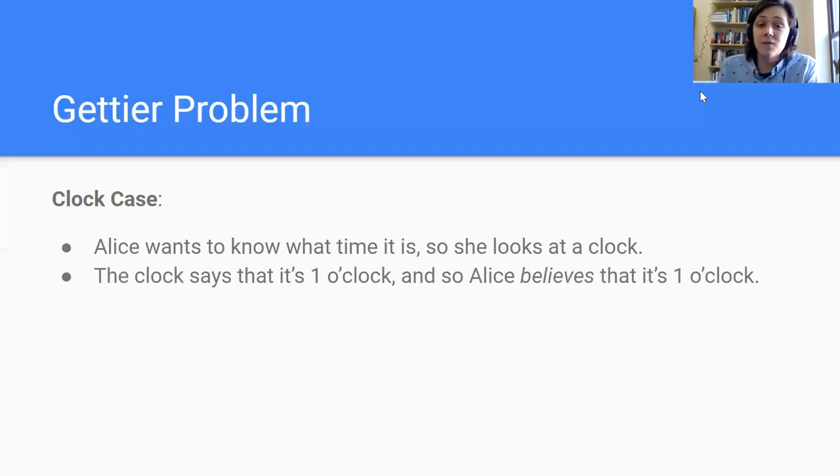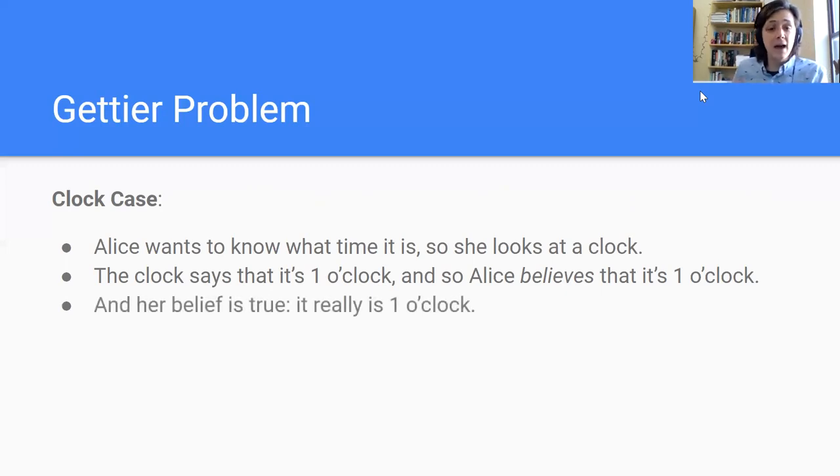And now the clock says that it is 1 o'clock. Let's say 1 p.m. if it's digital. Let's say it just says 1 if it's an analog clock. So Alice looks at the clock. The clock says that it's 1 o'clock. And based on that, Alice believes that it's 1 o'clock. And let's say Alice's belief is true. It really is 1 o'clock. So Alice believes that it's 1 o'clock, and it really is 1 o'clock. So Alice has a true belief.